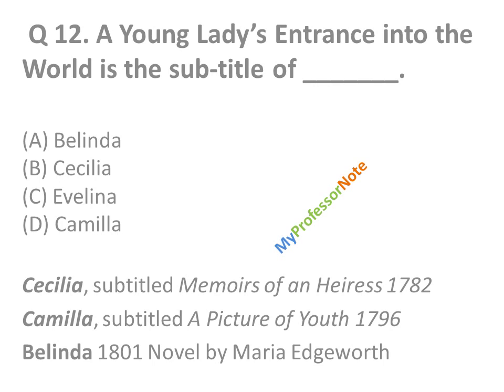A Young Lady's Entrance into the World is the subtitle of Evelina, published in 1778. And Cecilia has the subtitle Memoirs of an Heiress, published in 1782. Camilla has the subtitle A Picture of Youth, published in 1796. Then we have Belinda, which is a novel by Maria Edgeworth, published in 1801.